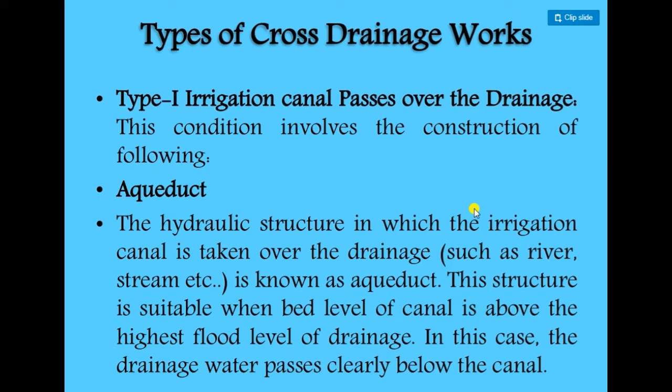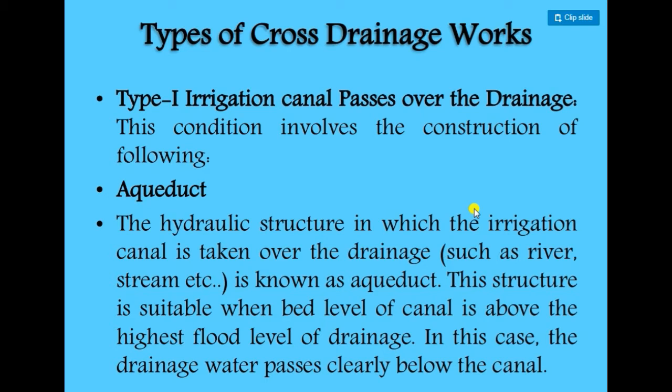Now we first discuss type 1, where the irrigation canal passes over the natural drain. This condition involves the construction of structures like the aqueduct. An aqueduct is a simple structure. Wherever we pass along a road, we see that some type of culvert has been made. In that condition, the canal does not pass over the natural drain, but our road structure passes over the natural drain. The same type of structure is constructed in the aqueduct. The change is that